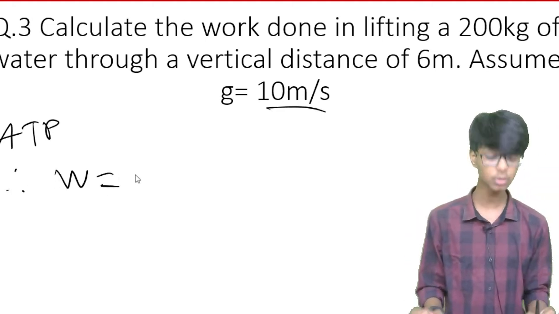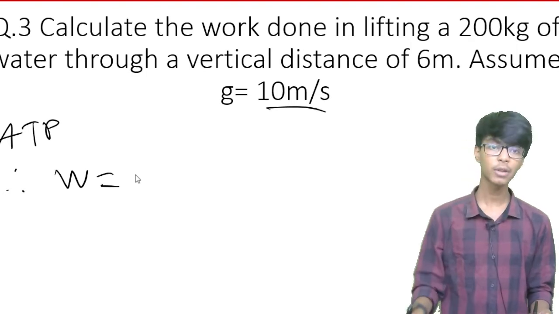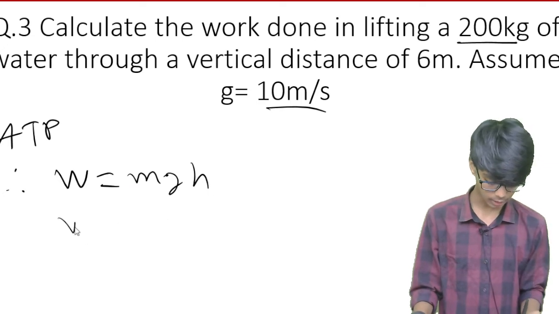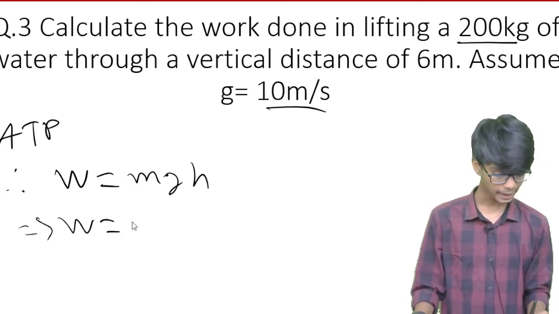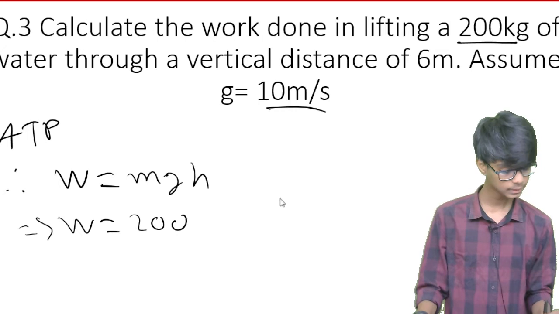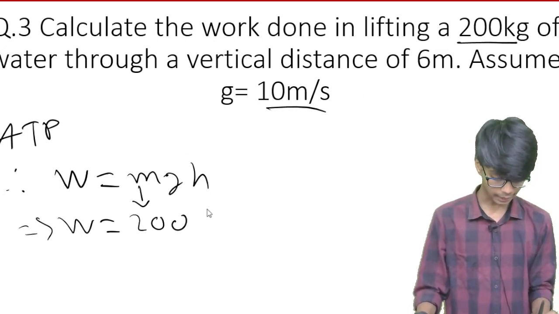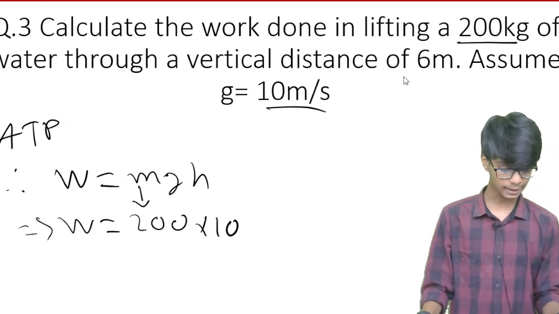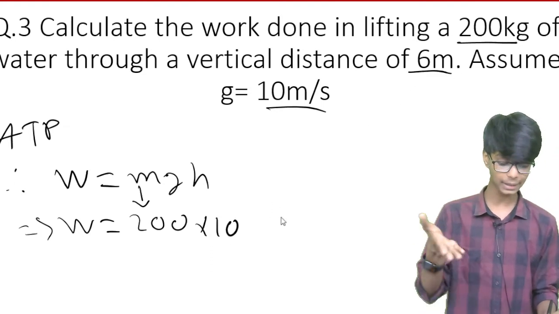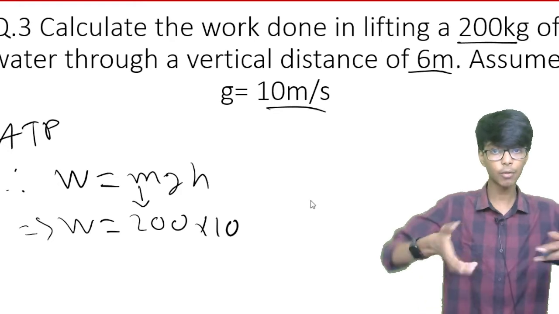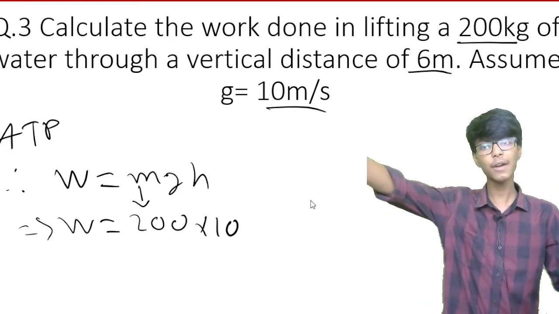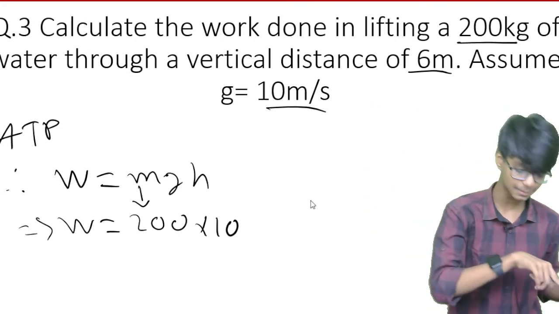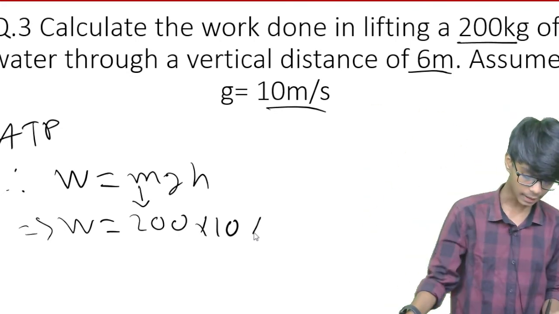So W equals that formula mgh. Here mass is what? 200 kg. W equals m, which is 200 kg, and G is how much? G is given 10, so multiply it by 10. And distance is 6 meter. H is height, vertical distance. Water is lifting vertically, means it is anti-gravitational. We are lifting it from down to up, that the height has been created. So the height has been given, into 6.